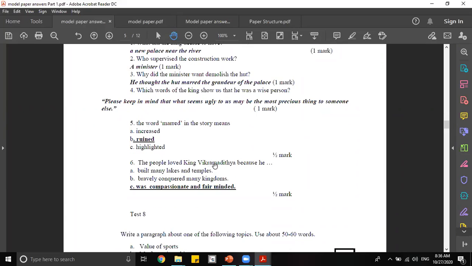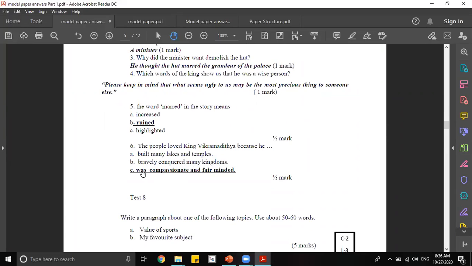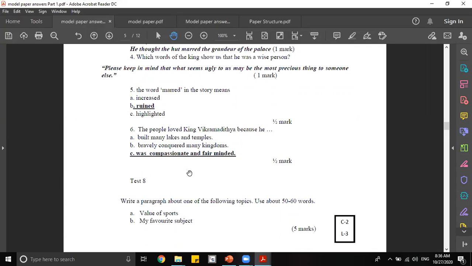The people loved the king Vikramaditya because he built many lakes and temples? No. Bravely conquered many kingdoms? We don't necessarily know. The third one is the answer. Was a compassionate and fair-minded person. So the third one is the answer.